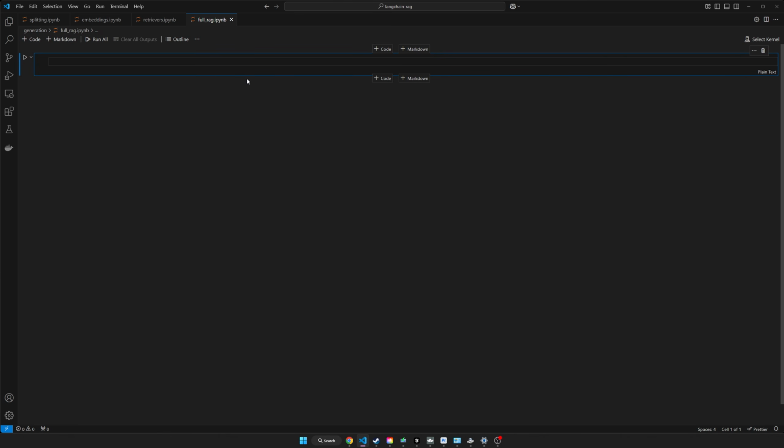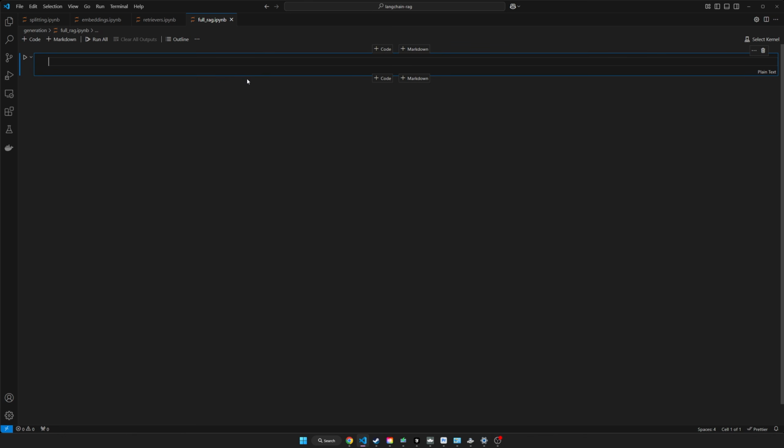Alright guys, now we're going to do a full example of RAG, or Retrieval Augmented Generation. Up to this point, we learned how to do a full indexing pipeline by loading documents, splitting documents, and then indexing documents and storing them to a vector store. And then we also learned how to retrieve documents.